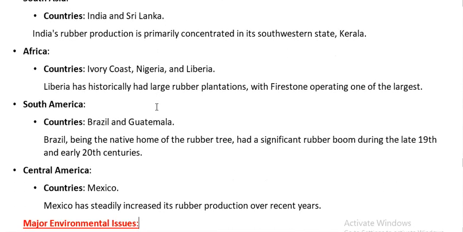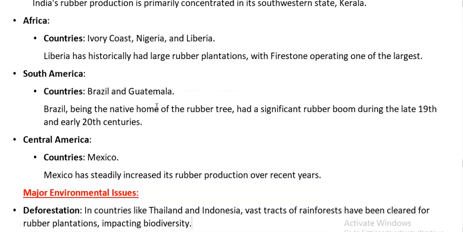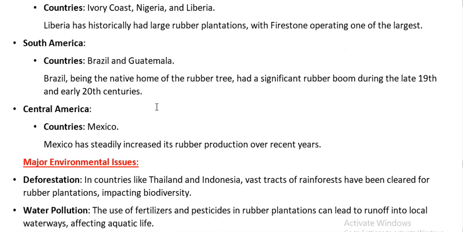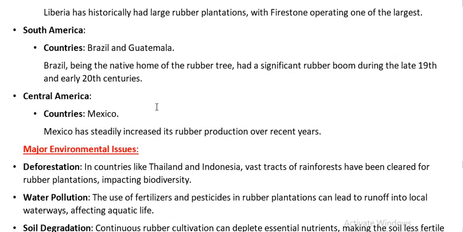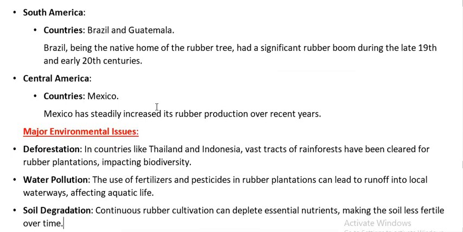Then from Africa again go westward to South America. You can know that South America is the native of rubber trees. Then from South America go towards the top, that is Central America, Mexico, etc., which is leading in that particular area in rubber production.